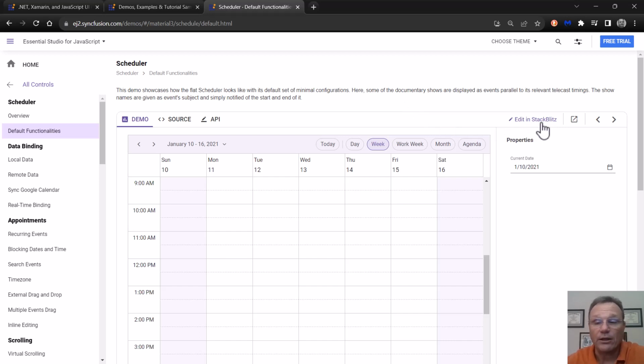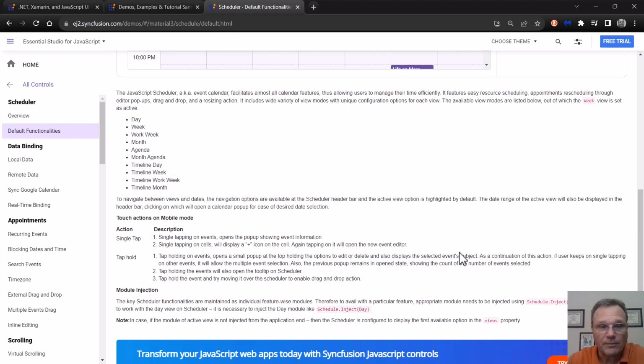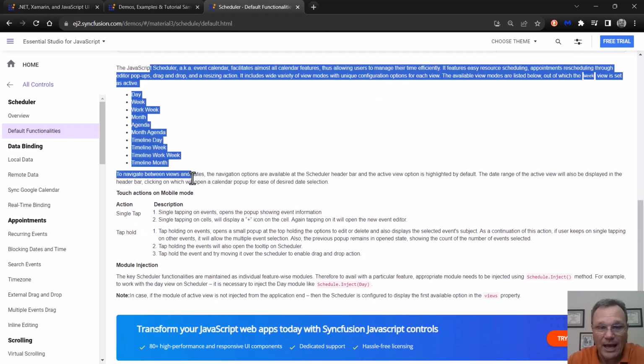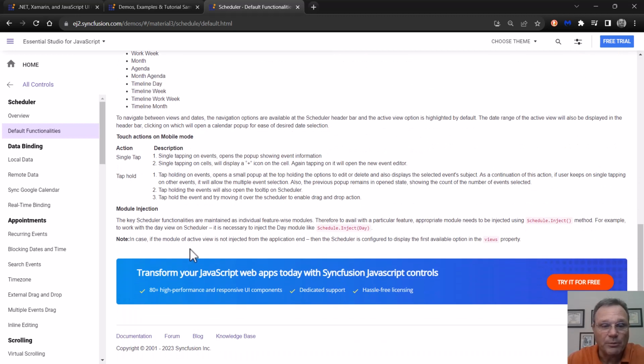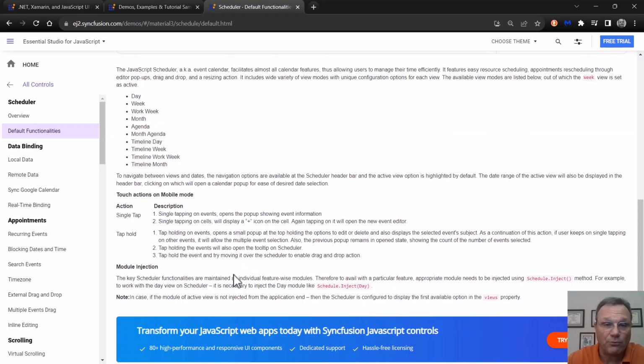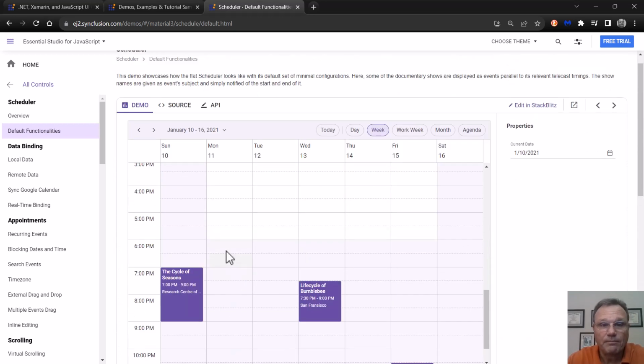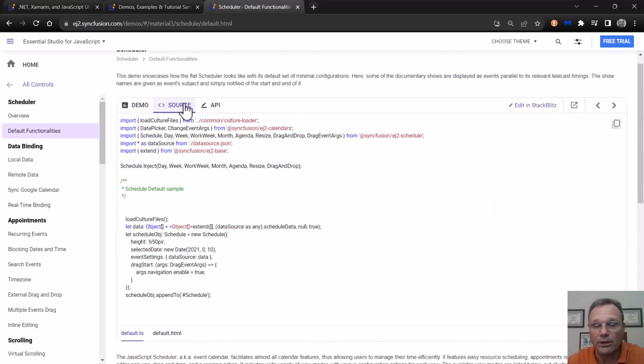So you follow this link, it'll take you to a StackBlitz page where you can have a play with the demo live. The bottom of each demo is going to have a description about what's actually happening, what the purpose of the demo was, and what we wanted to do with it. There's going to be a link to the documentation, a forum post, a blog post, and knowledge base articles all about this platform that we call it. And of course, source code is available for you here to copy and paste and see what you want to do there.